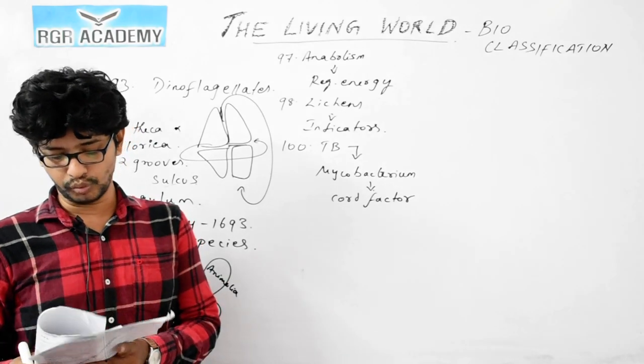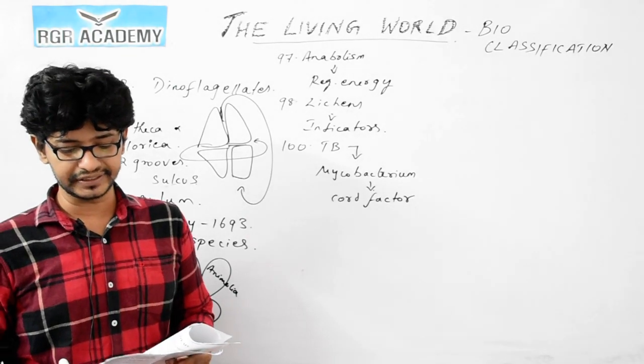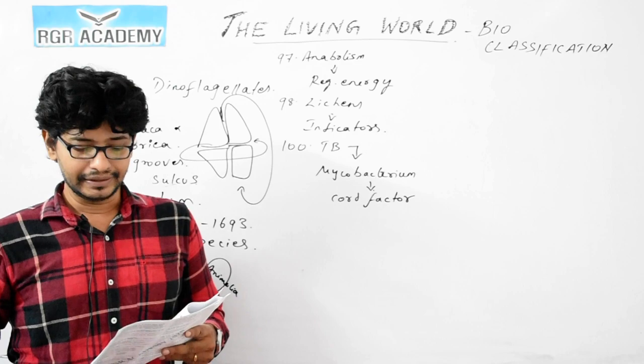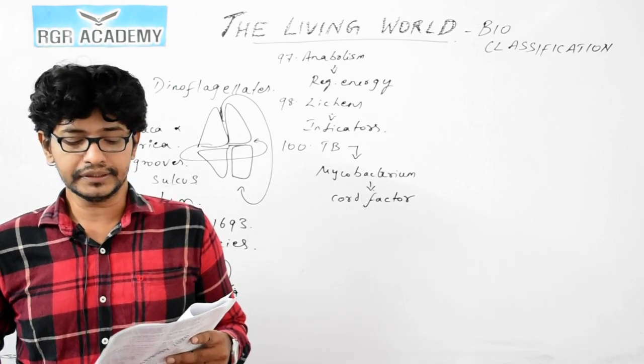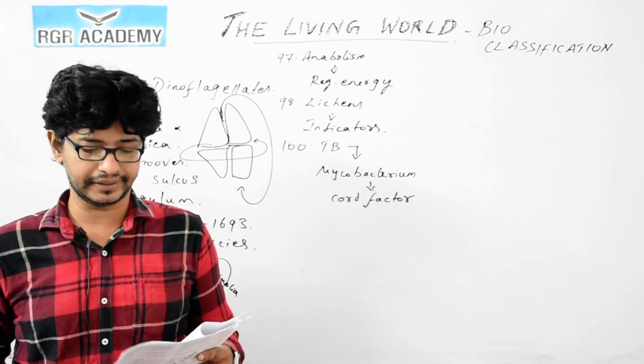Question 101. Coming to 101, the question: which of the following is not recognized by botanists? You could see out of 4 options, tautonym is the correct answer. Option 3 is the correct answer.